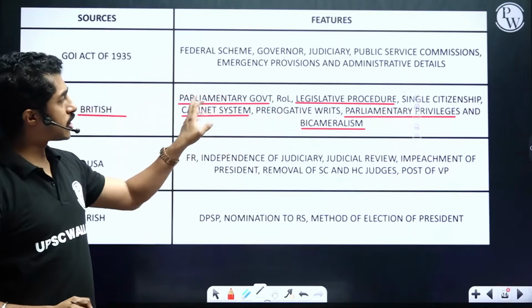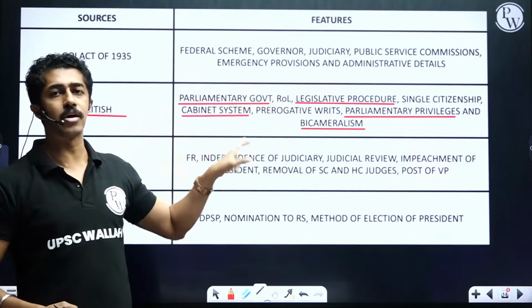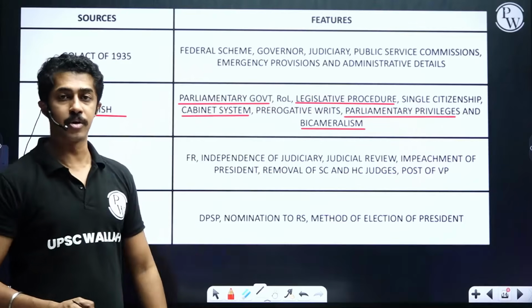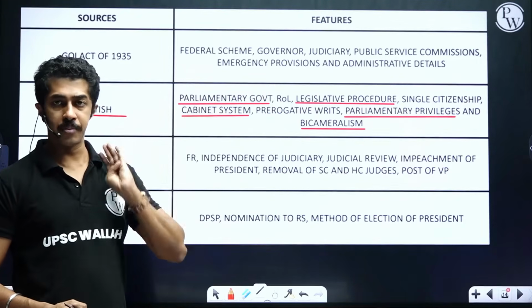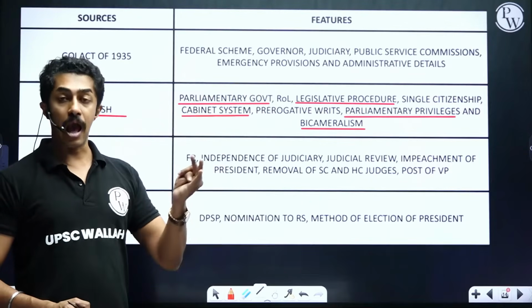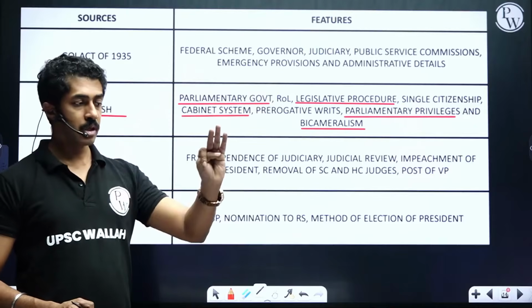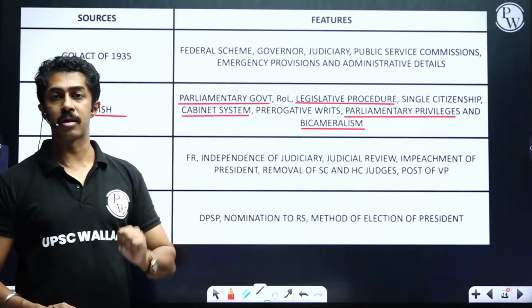So, if you actually look into this, 1, 2, 3, 4, 5, all these are associated, one way or the other, with what? Parliament only. Clear? Parliamentary government, legislative procedure, cabinet form, then parliamentary privileges, bicameralism.